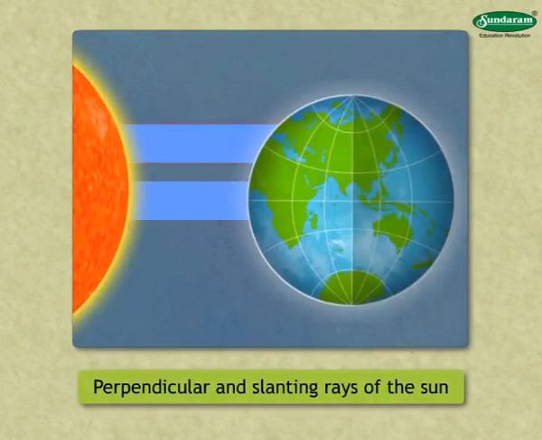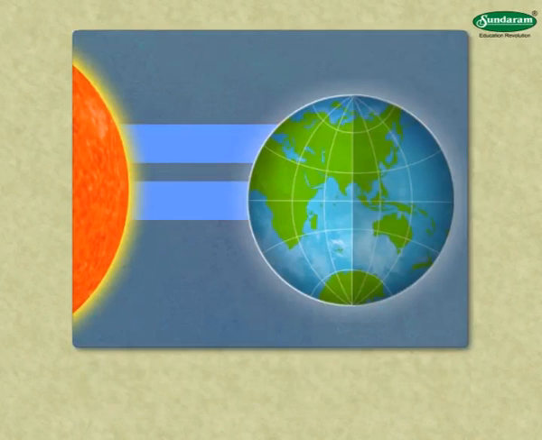Perpendicular and slanting rays of the sun. While discussing the temperature, we have often talked about perpendicular and slanting rays and the change in temperature caused by them. Let us see what exactly is meant by perpendicular and slanting rays.